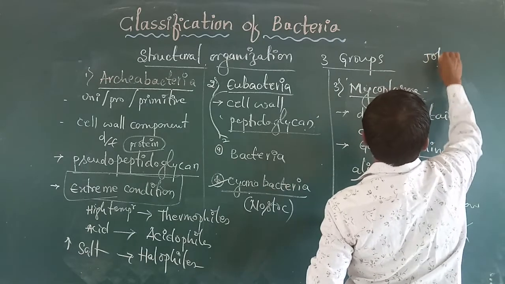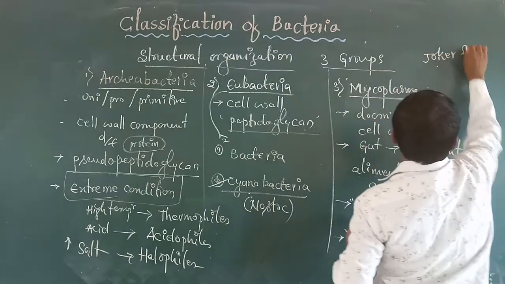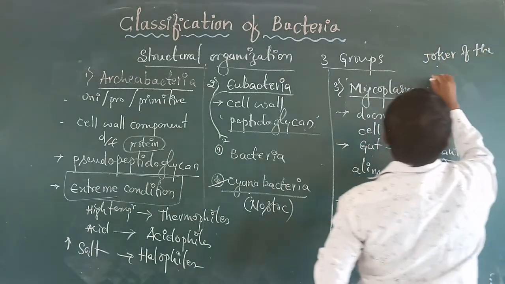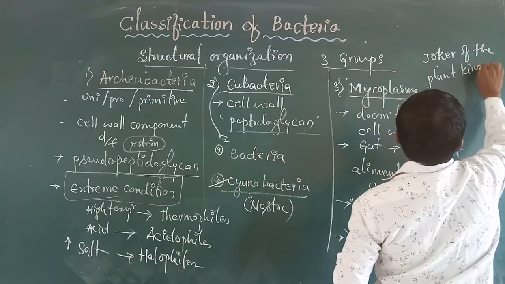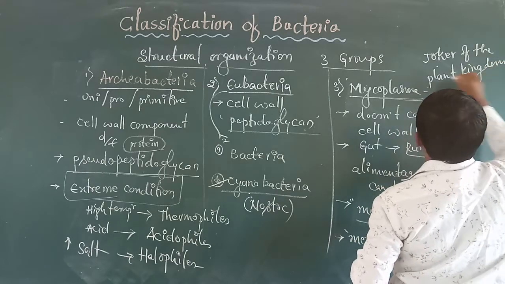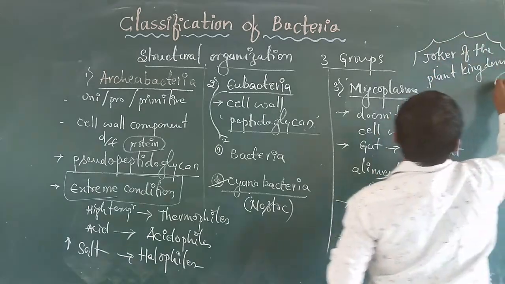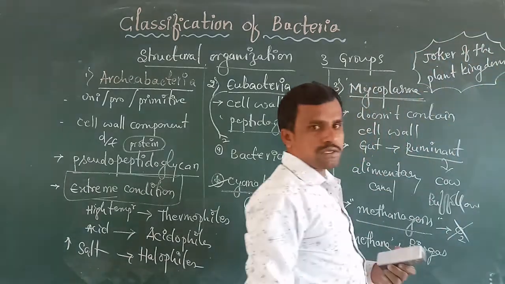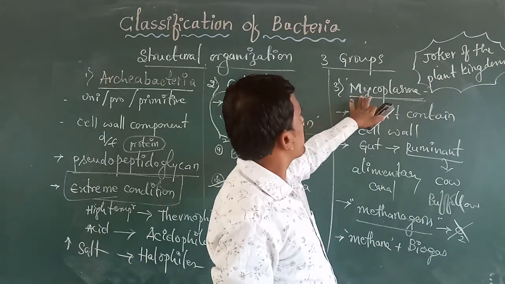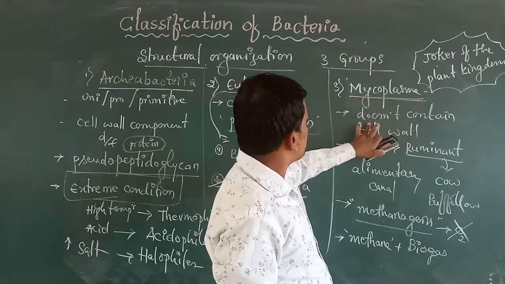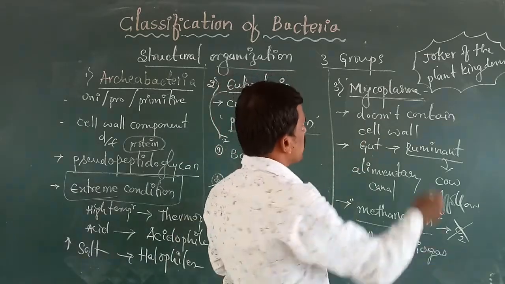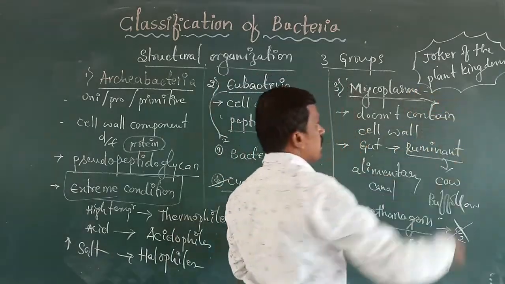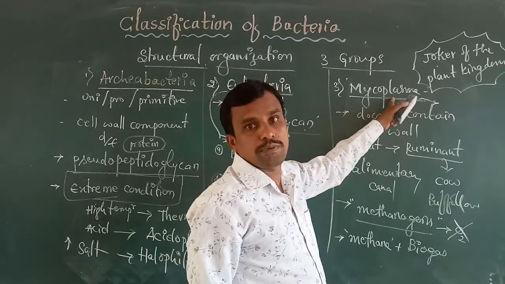And also this mycoplasma, we call them the jokers of the plant kingdom, because of the absence of a cell wall, they do not have a particular defined shape.